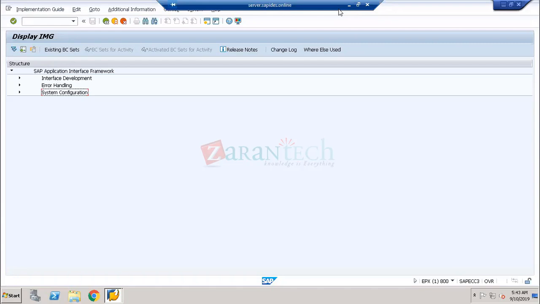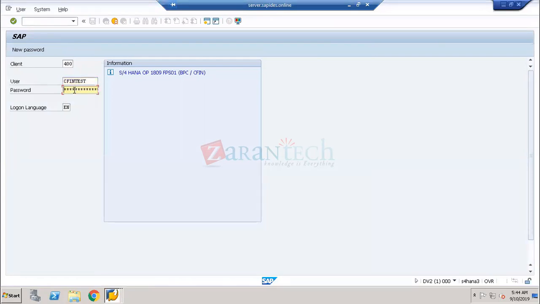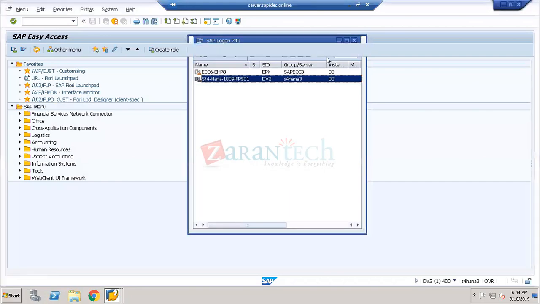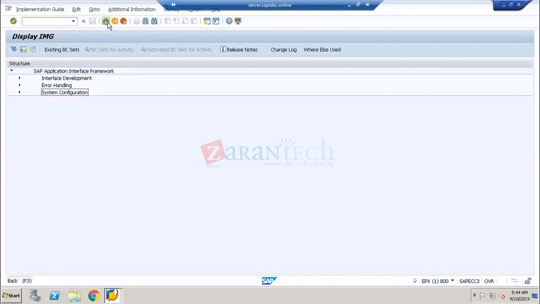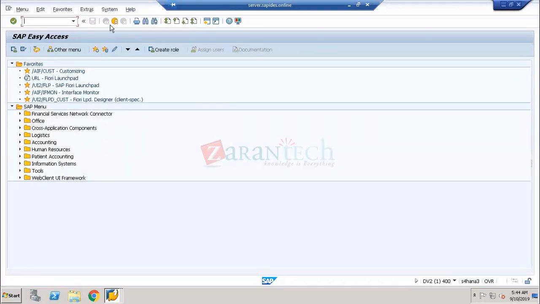Then I am going to come to the initial load. Initial load is something we will discuss more in Central Finance: how the initial load of the data is replicated from the source system to the target system. It has to be done in both the systems. If I go into the Central Finance system now, my dear friends, you have to easily identify which is the source system and which is the Central Finance system.